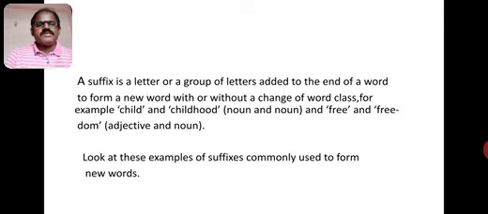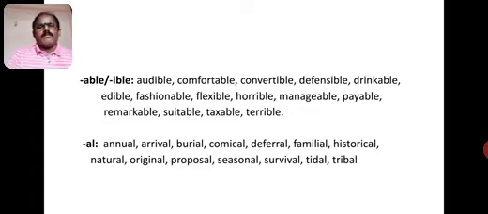Look at these examples of suffixes commonly used to form new words. Let us see what they are. Example, able. When we add this able to the root form, we will get a new word. For example, audible.